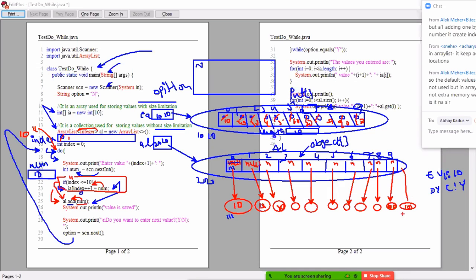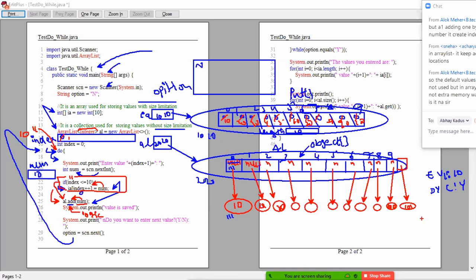Because there is no space, implicitly the add method has internal logic to improve the capacity of this array. Its capacity is grown. How it is growing and all, we'll discuss later. Somehow it is growing in the background and then storing this value. That's none of our business. We want to be free from that. How it grows, I will explain in the array chapter. What the problems of array are and how to solve them, I'll explain in the array chapter. At this minute you try to use array list.